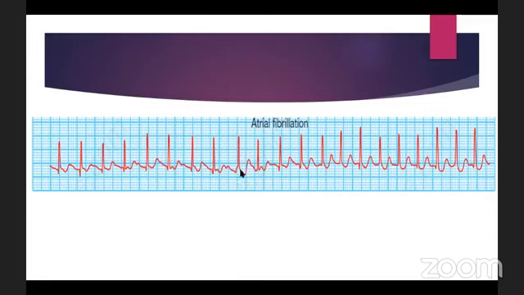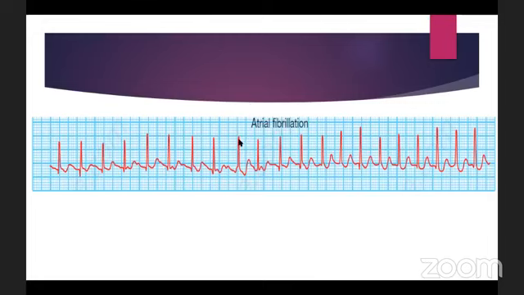And there is no P wave. The absence of P wave. P wave denotes sinus rhythm. That means the impulse has been generated from the SA node. But in atrial fibrillation, we already mentioned that this is not generated from the SA node. So that's why there is absence of P wave.